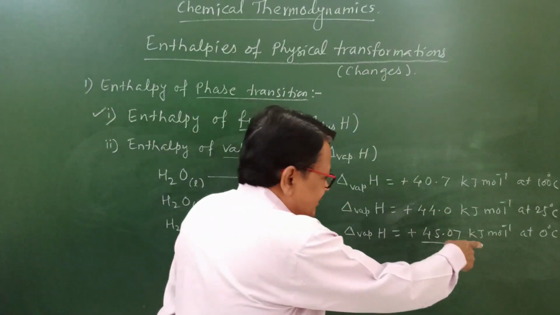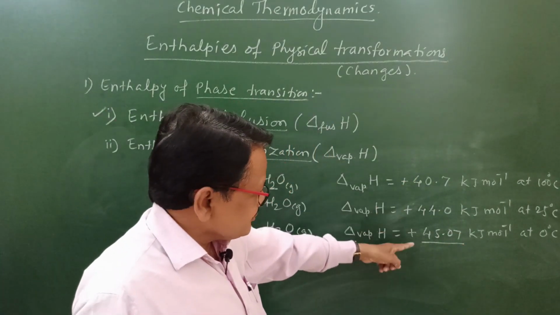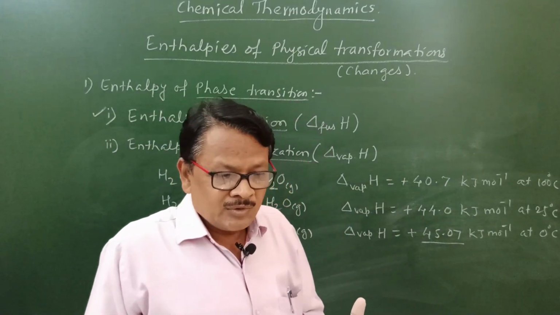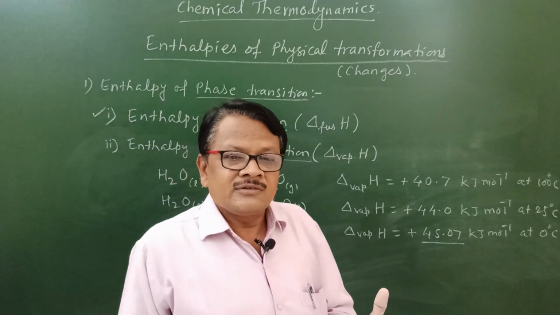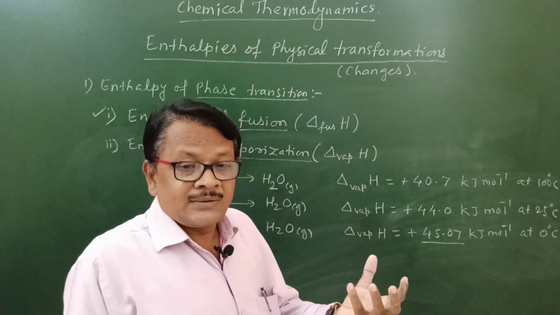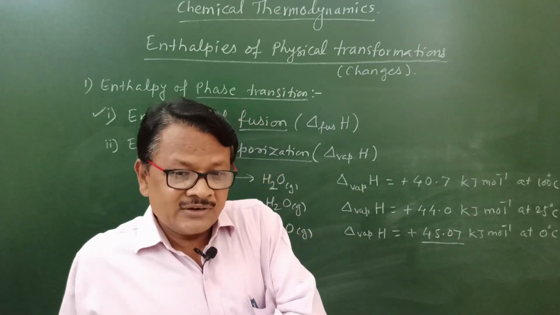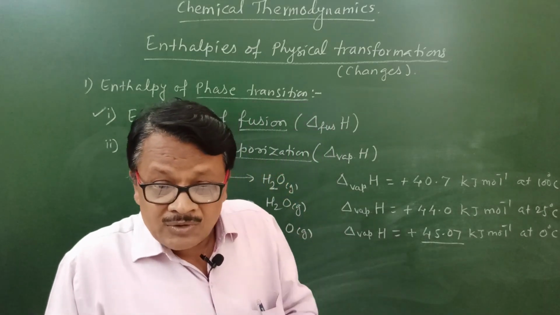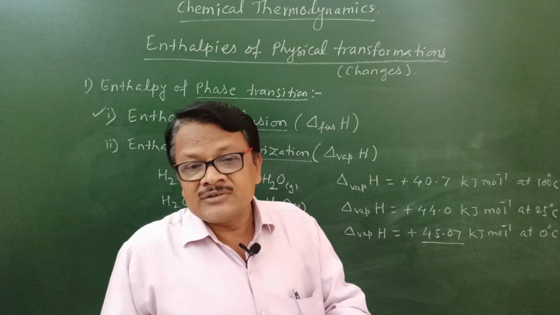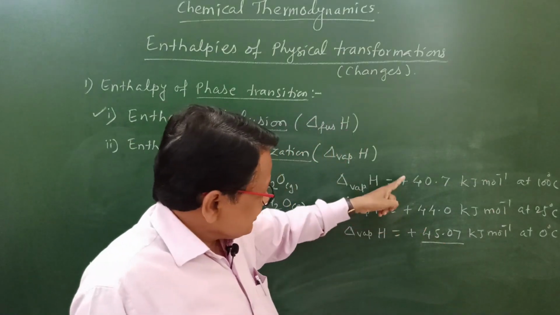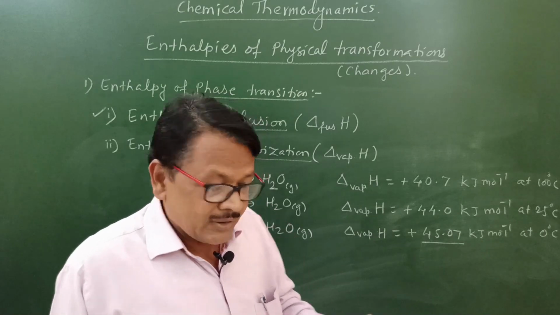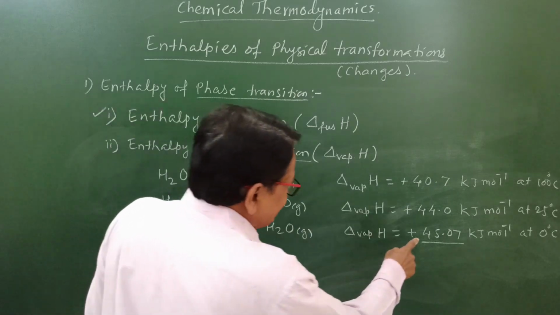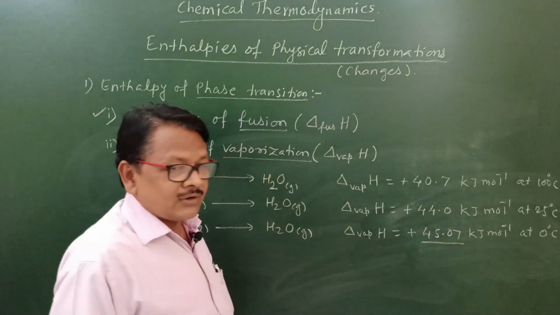As the temperature decreases, its enthalpy change increases. If you want to heat water for bathing, generally in summer season, less heat is required because the atmospheric temperature is high. But in winter season, if you have to warm the water, more heat will be required because the temperature is less. As temperature decreases, its enthalpy increases. Hence, the enthalpy of vaporization of liquid water is 45.07 kilojoule per mole at 0 degrees Celsius.